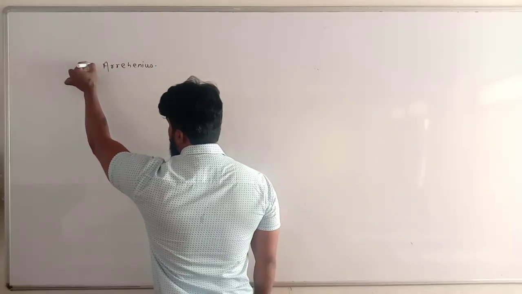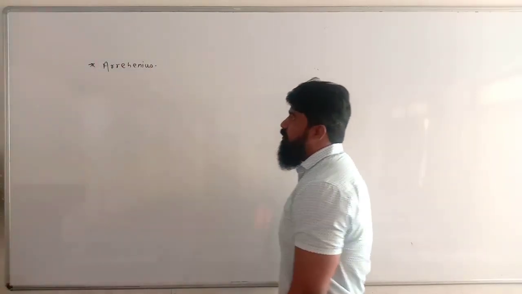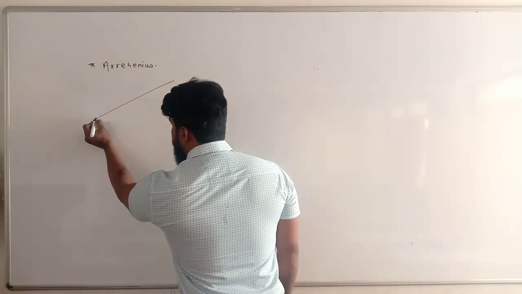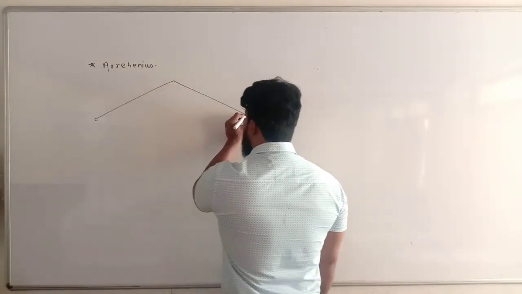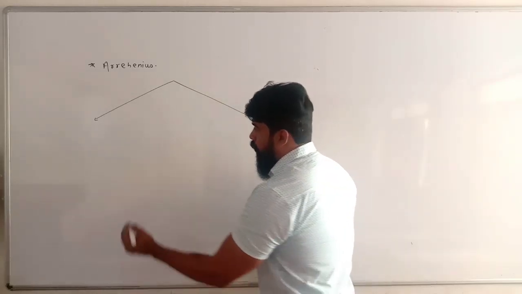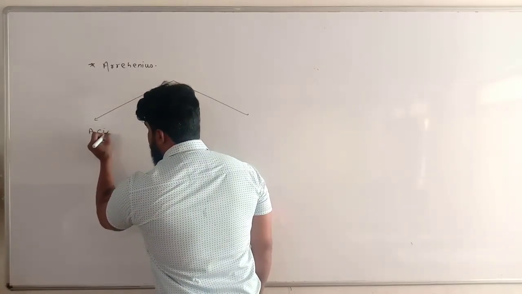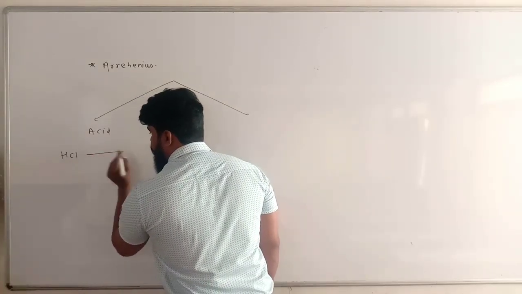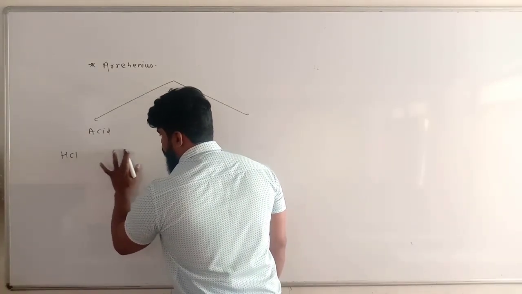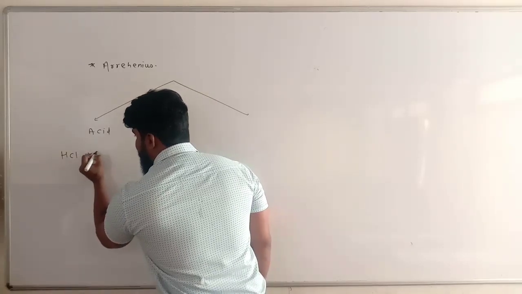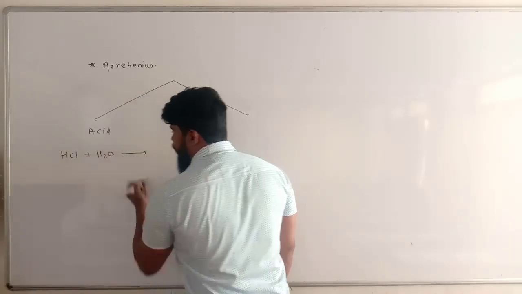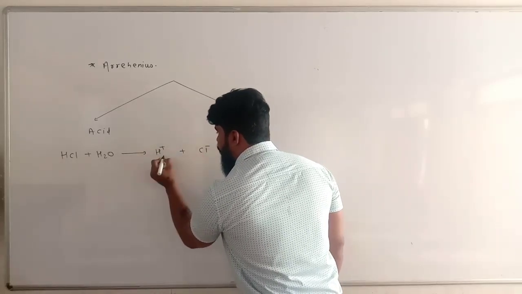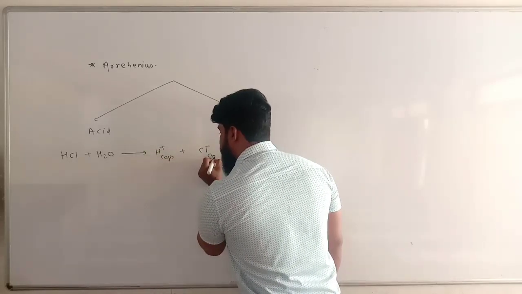Arrhenius. Arrhenius made the classification of acids and bases on the basis of the ions produced by the substances. According to Arrhenius, an acid is a substance when dissolved in water, for example HCl. When HCl is dissolved in water, it gets dissociated into 2 ions, H plus and Cl minus, aqueous.